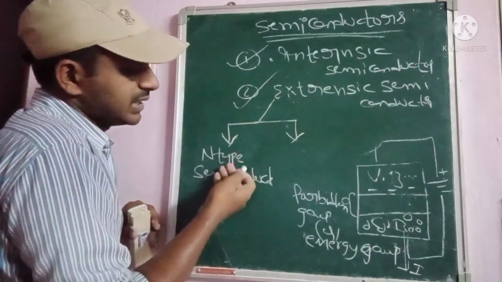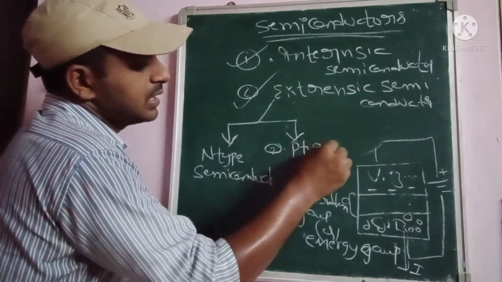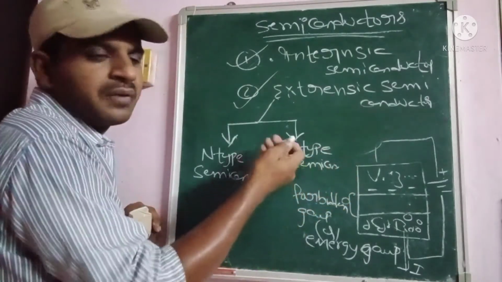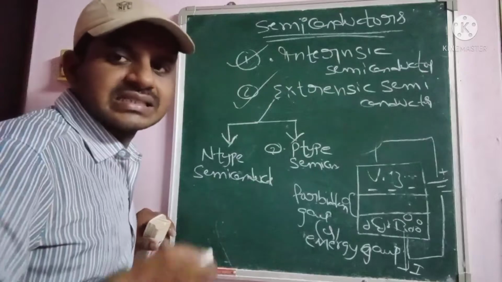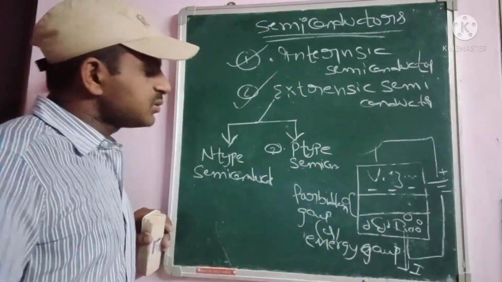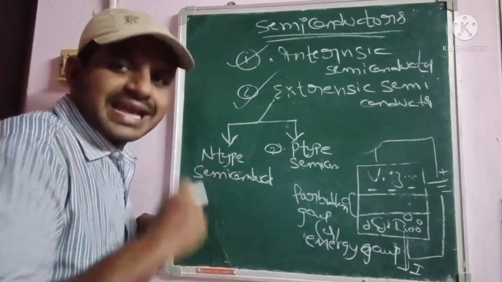One is the n type and the second one is the p type semiconductor. These are the two types consisting in the extrinsic semiconductor. So let us come to the n type semiconductor.